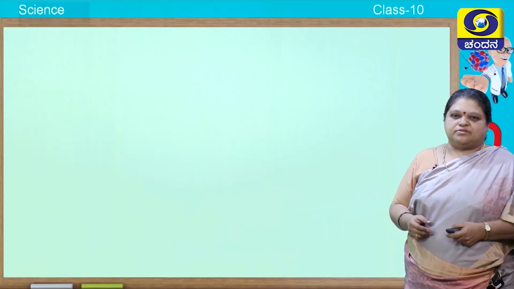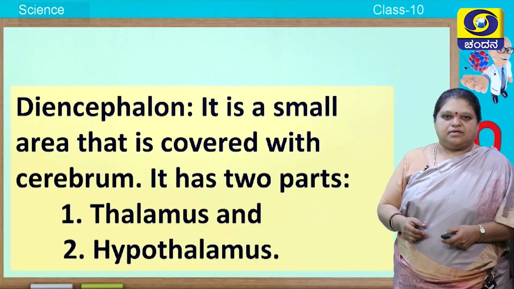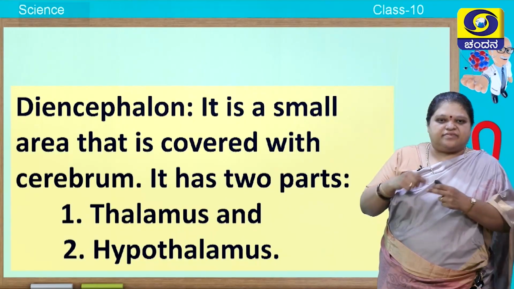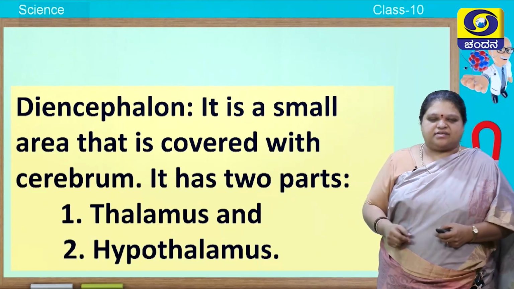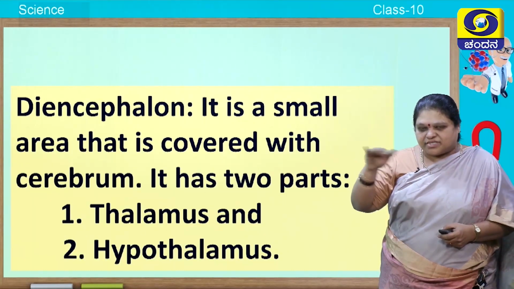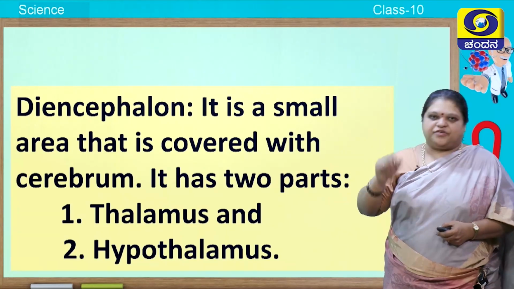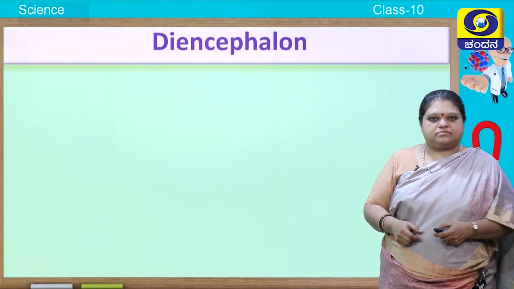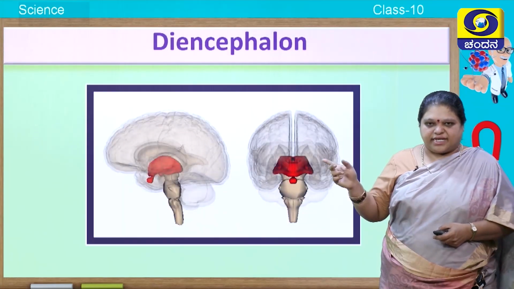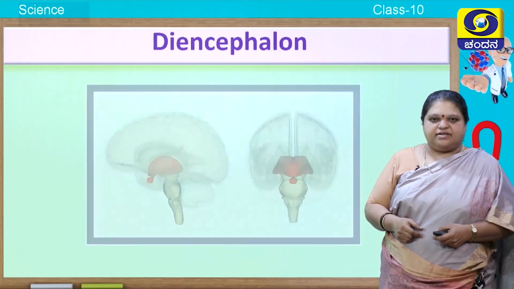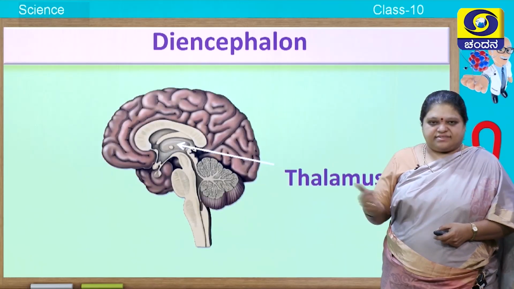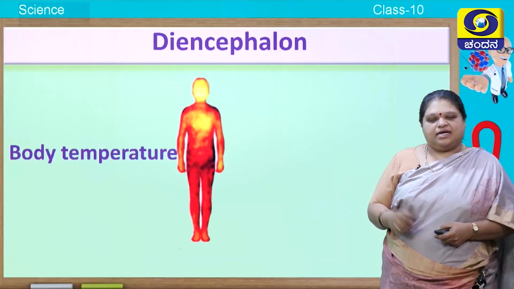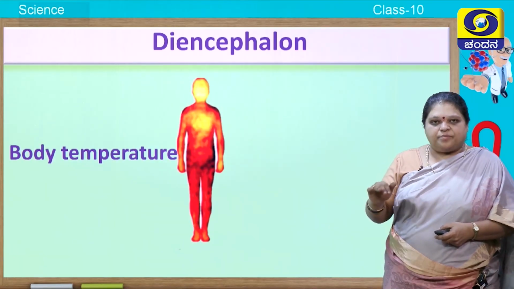Next we will come to the diencephalon. The diencephalon is the small area that is covered by the cerebrum. It has two parts, one is the thalamus, the uppermost region, and below that you find the hypothalamus. You can see where it is positioned. The thalamus is present, and below that you find the hypothalamus, as the name itself suggests, hypo means below.